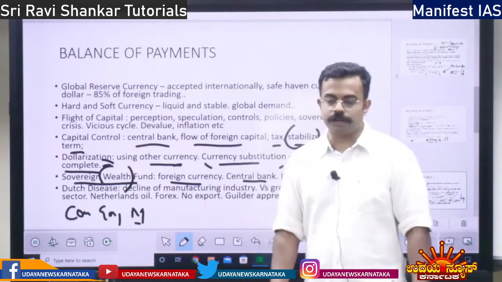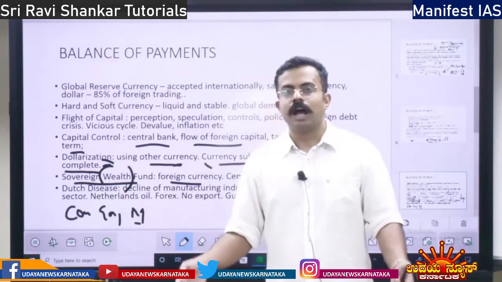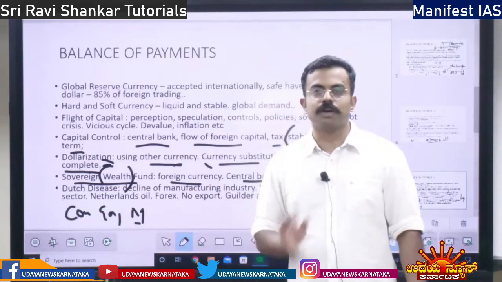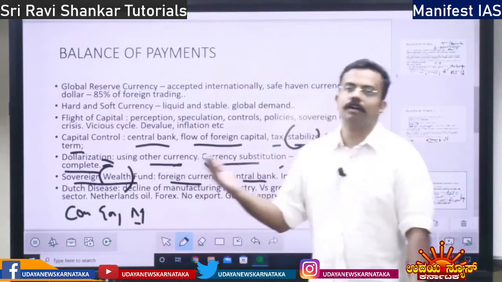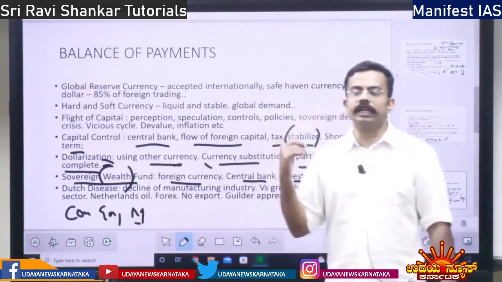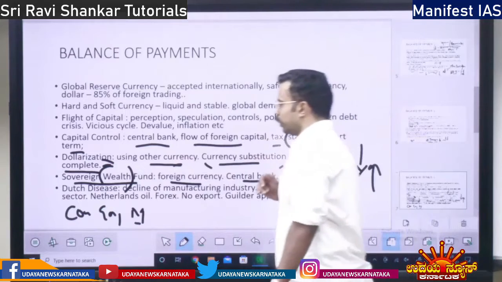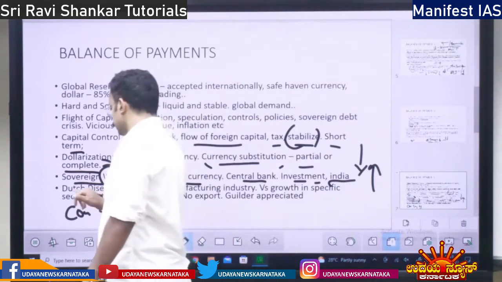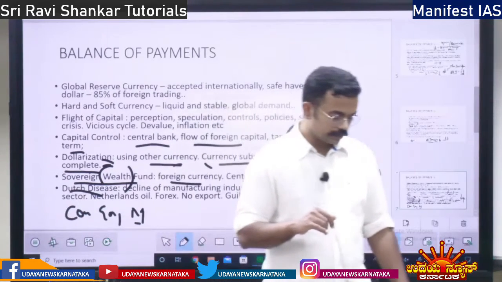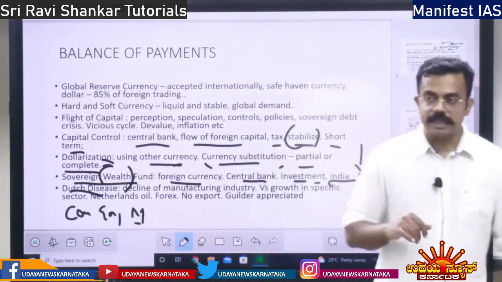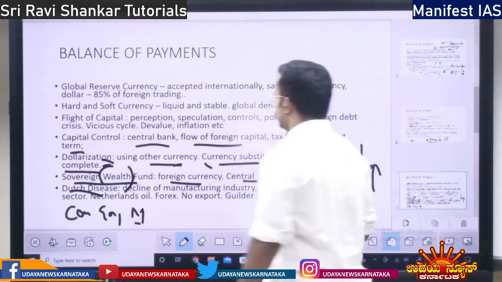Has India set up a sovereign wealth fund? No, because our foreign exchange is not sufficient for us only. But India is attracting sovereign wealth funds from Dubai, from Saudi, Qatar, all these countries. Next you have Dutch disease. Dutch, which country is called Dutch? Netherlands. Netherlands is called Dutch.